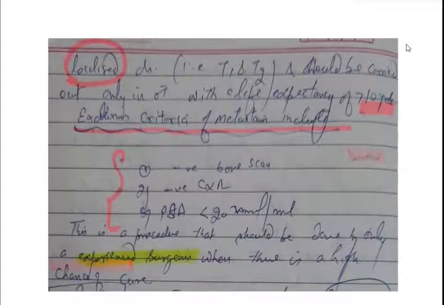There are certain exclusion criteria of metastasis, which include negative bone scan, negative chest X-ray, which means there is no metastasis inside the bone or lung field, and PSA less than 20 nanogram per ml. This is a procedure that should be done only by an experienced surgeon when there is a high chance of cure.